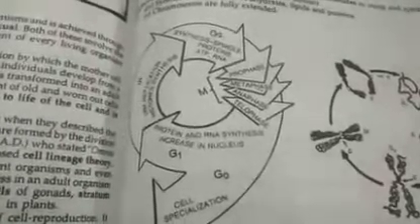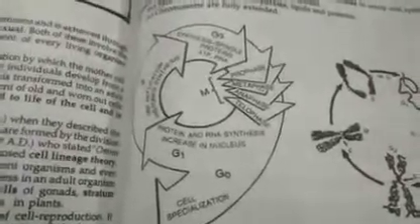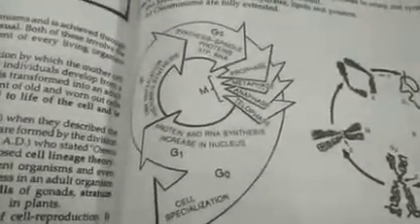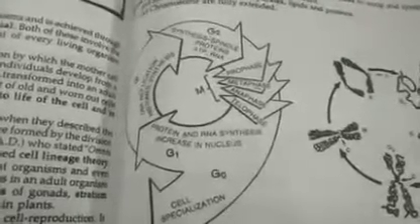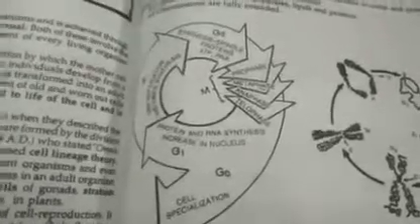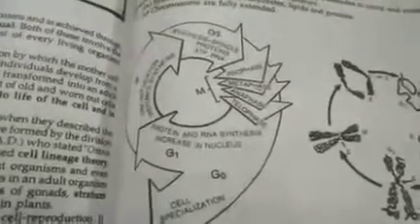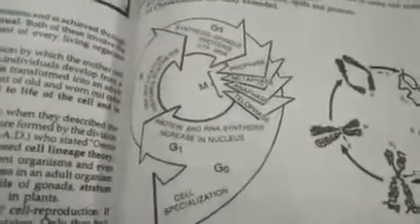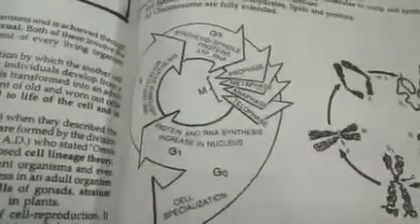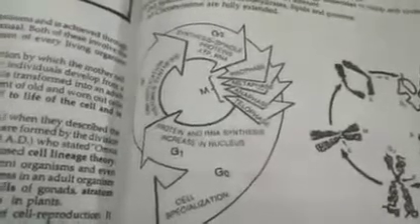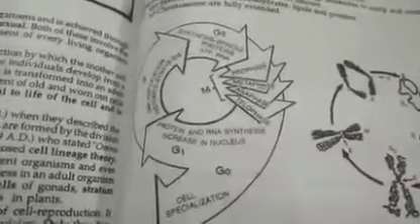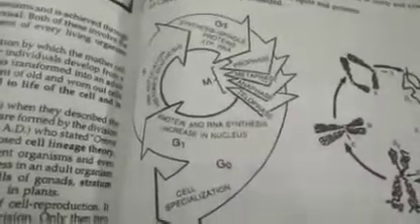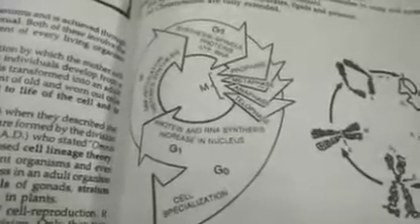First of all, cell growth and cell division. Okay, cell growth, that is its own personal growth, where the period of synthesis and duplication of the cell takes place, and cell division is those stages which we are studying, that is mitosis and meiosis. I'm repeating again. The cell cycle is divided into two categories: cell growth and cell division. Cell growth is the phases of the cell cycle, and cell division is mitosis and meiosis.